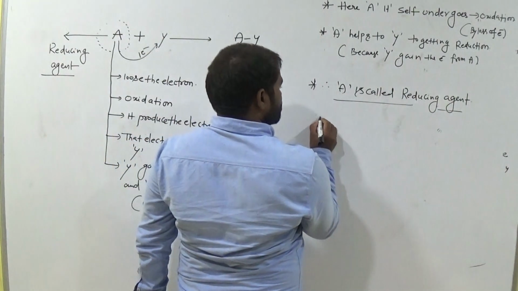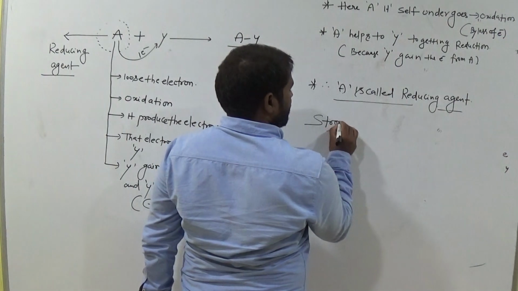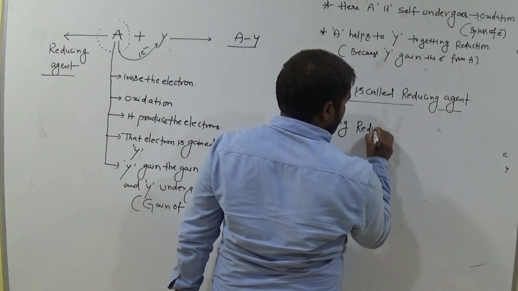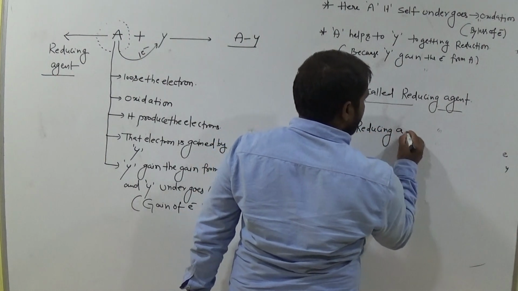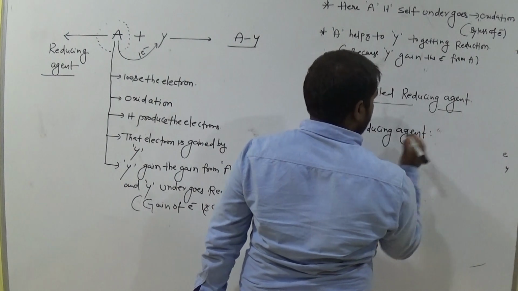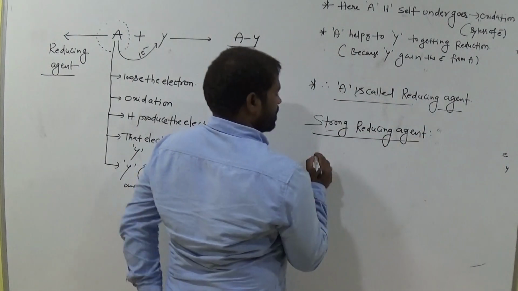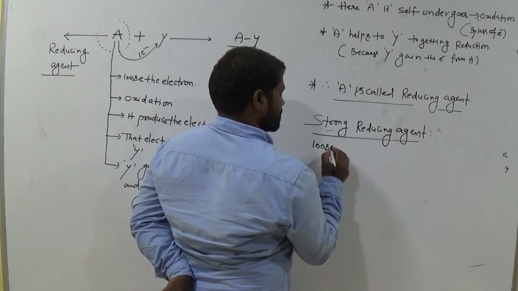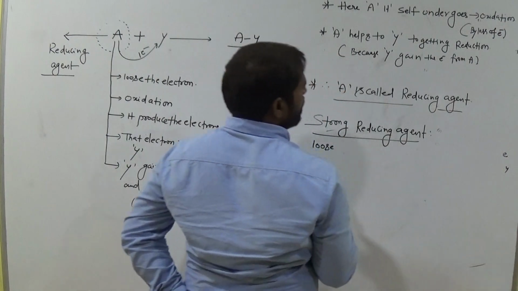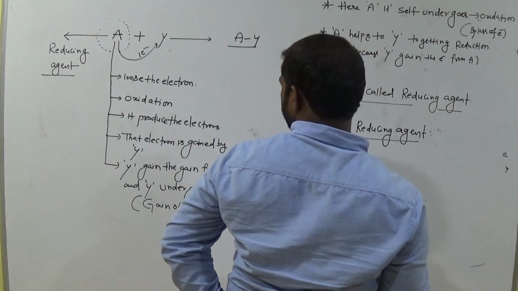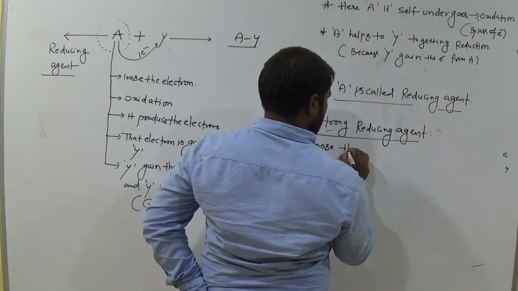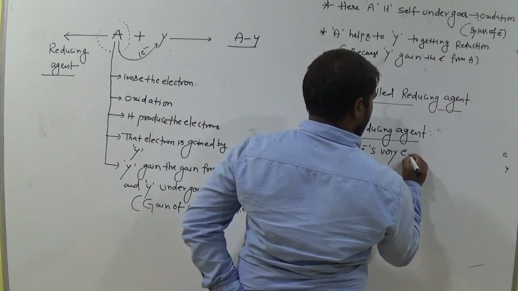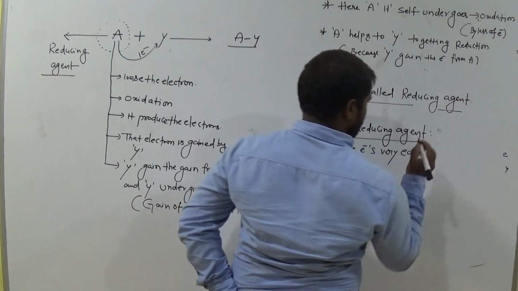So now what is a strong reducing agent? Is it clear all of you? Strong reducing agent. Strong reducing agent means it loses the electrons very easily.